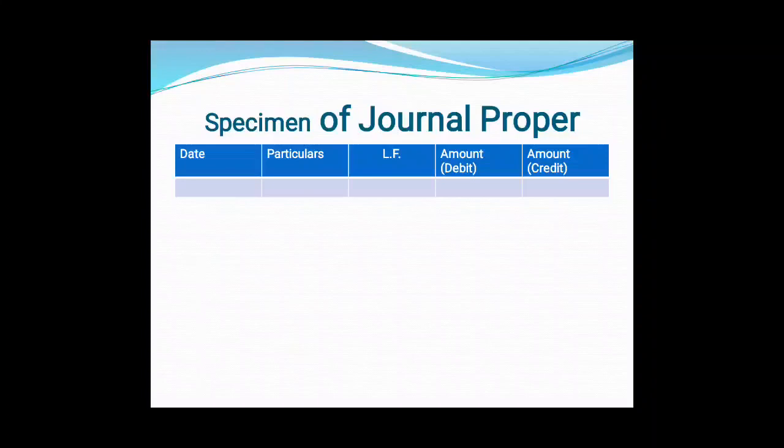We will be writing journal entry. First we will be writing the account which is debited, then we will write the account which is credited, then after we will be writing narration of that. Okay, so it is like journal only, there is no change in the specimen.